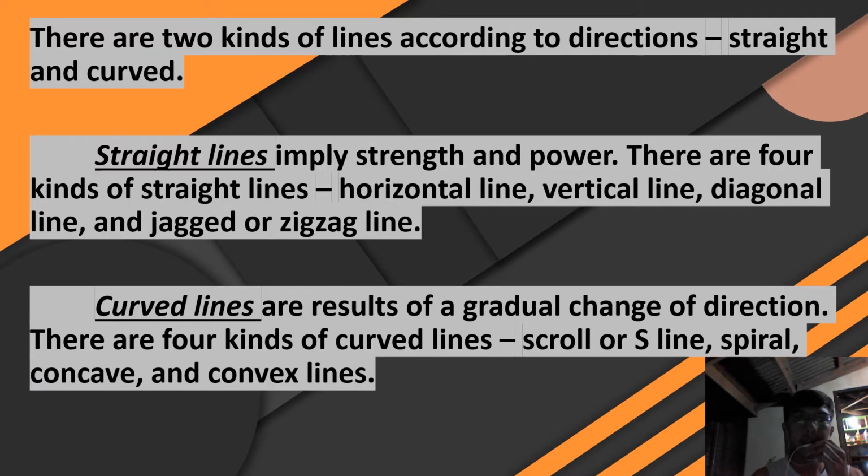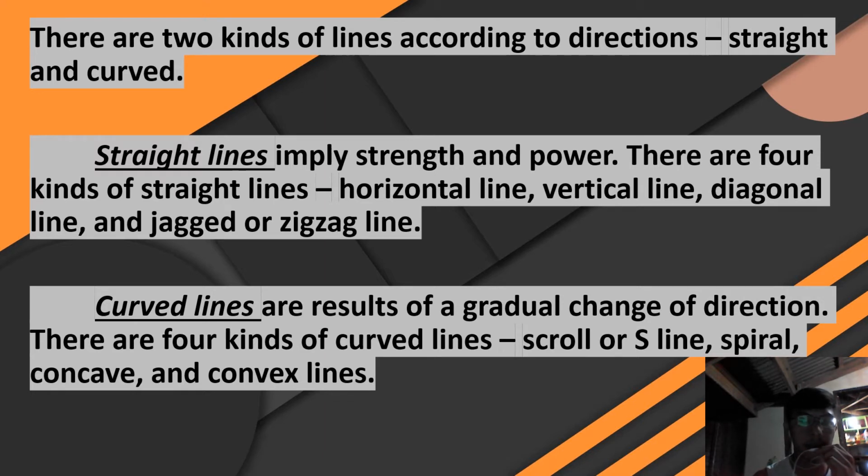Now, there are two kinds of lines according to direction: straight and curved. So what do you mean by straight lines? Straight lines imply strength and power. There are four kinds of straight lines. First, the horizontal line. Second, the vertical line. Third, the diagonal line. And the last one is the jagged or zigzag line.